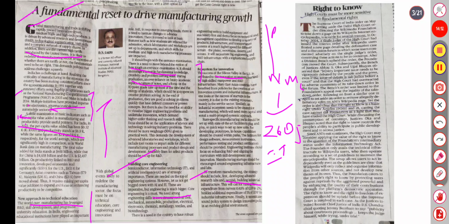Moving to the next, it is about the right to know. So Indian High Courts must be more sensitive to fundamental rights. The Supreme Court of India's order of May 9, setting aside the Delhi High Court order directing the Wikimedia Foundation to take down the Wikipedia page, is notable for several reasons. There is a defamation case and a discussion forum where some users commented adversely on single judges and matters sub judice before a court.